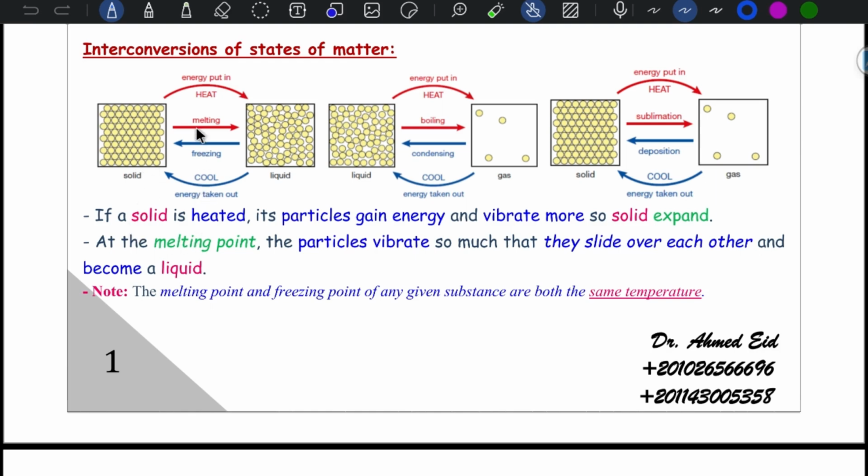At the melting point, particles vibrate so much that they can now slide over each other and become a liquid. Take care that melting point and the freezing point of any given substance both occur at the same temperature.